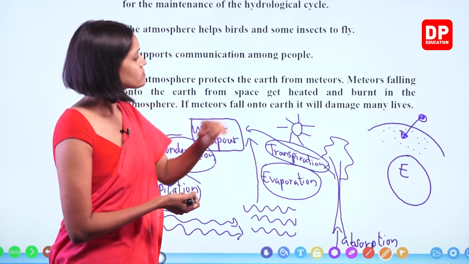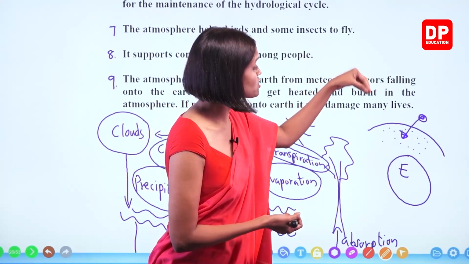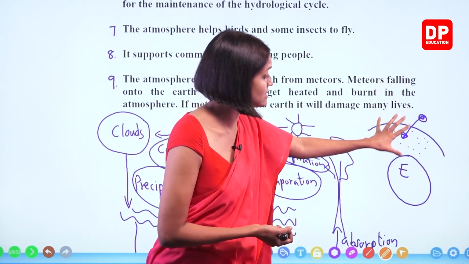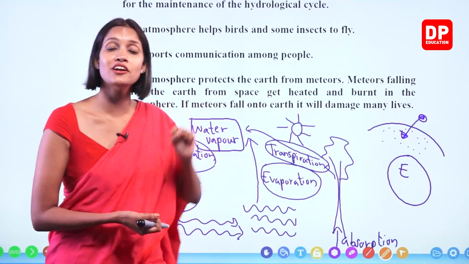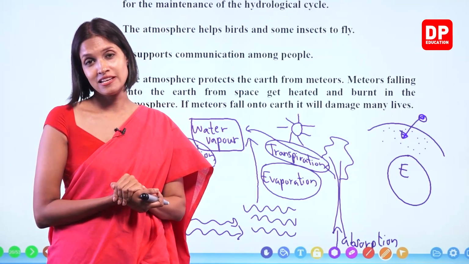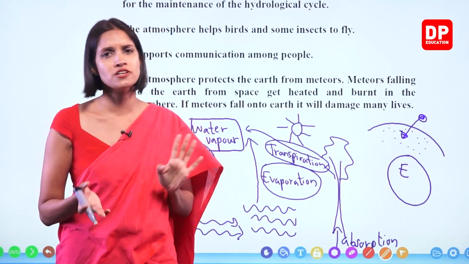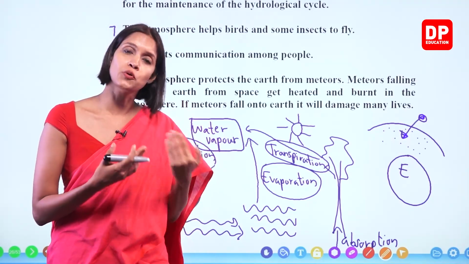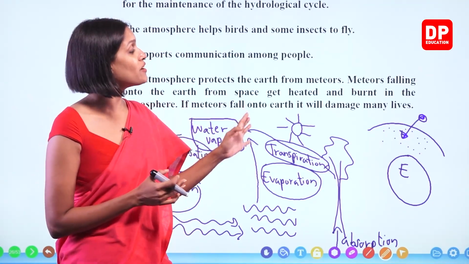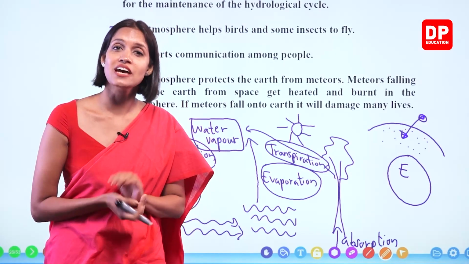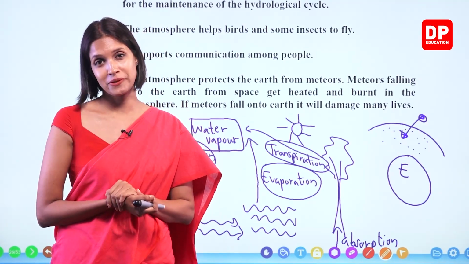Right, children? So sometimes a large number of meteors will enter the Earth's atmosphere at once, and these are known as meteor showers. Some of you must have seen meteor showers in real life or even in videos. Now for the ones who haven't seen meteor showers, I'm going to show you all a small video clip.